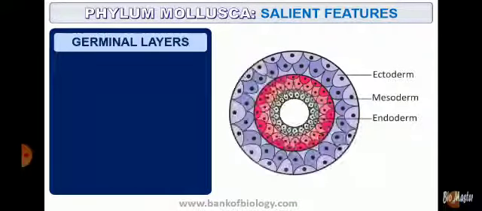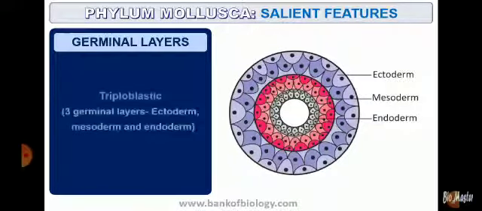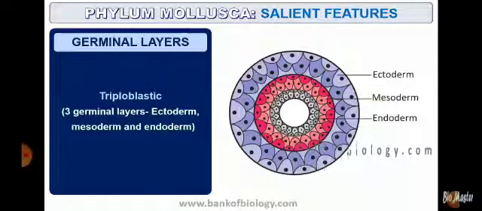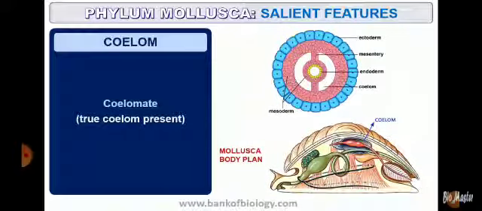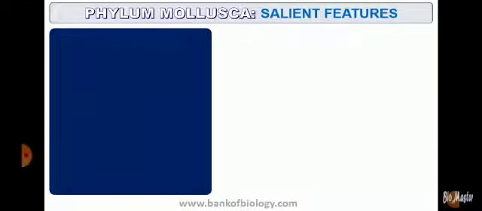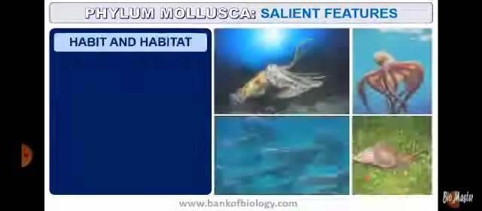The symmetry is bilateral symmetry. Germinal layers are three, as can be seen in the diagrammatic representation, comprising of ecto, meso and endoderm. Therefore, the organisms are triploblastic in nature, that means comprising of three layers. Talking about the coelom, these organisms have got true coelom. So the organisms are coelomate, that means a hollow body cavity is present.